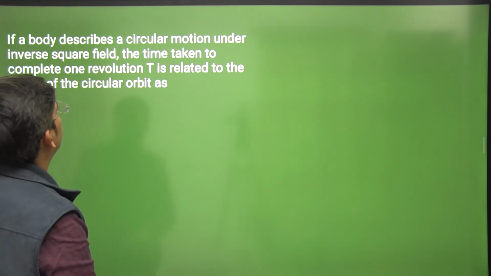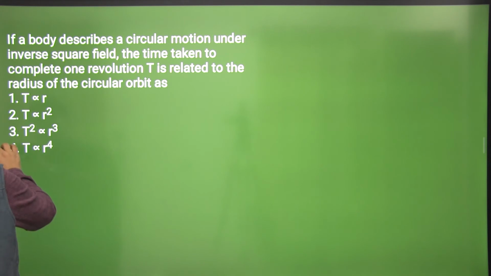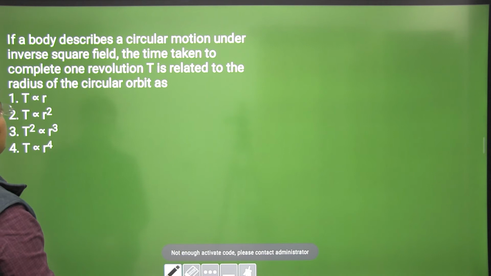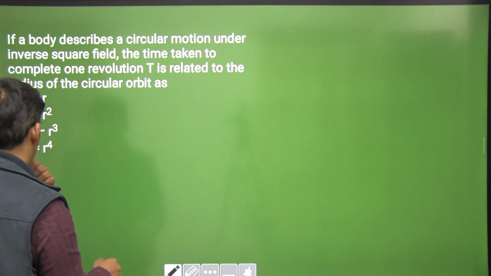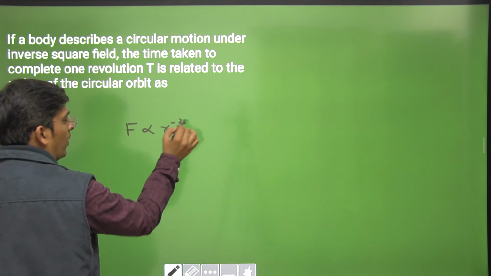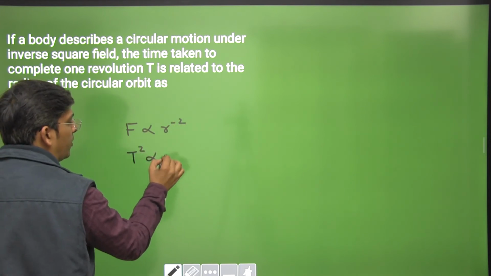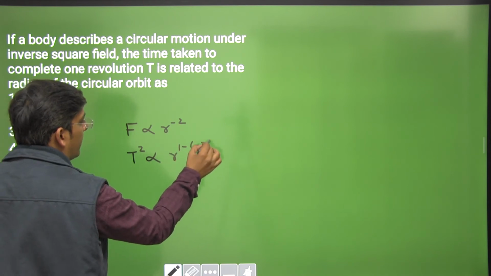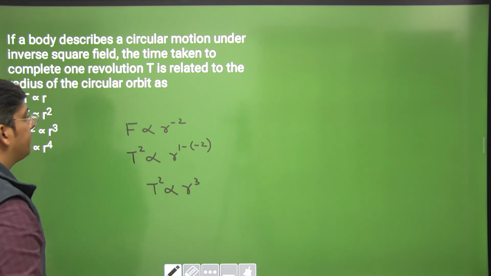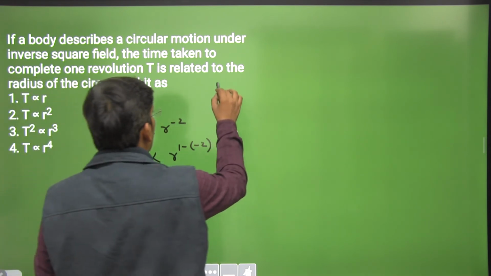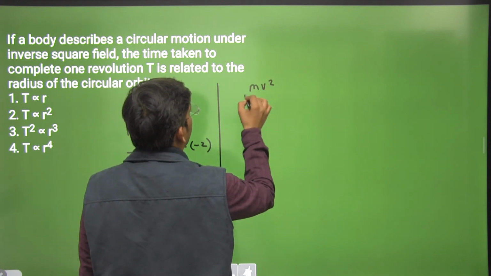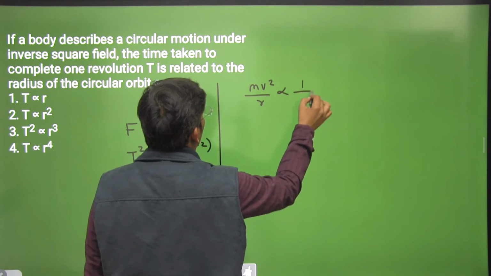If a body describes a circular motion under the inverse square field, the time taken to complete one revolution T is related to the radius of the circular orbit as, we know that when force is proportional to r to the power minus 2, T square is proportional to r to the power 1 minus 2, that is T square is proportional to r cube. Now if you want to calculate that, you can easily do that also. mv square by r is proportional to 1 by r square.